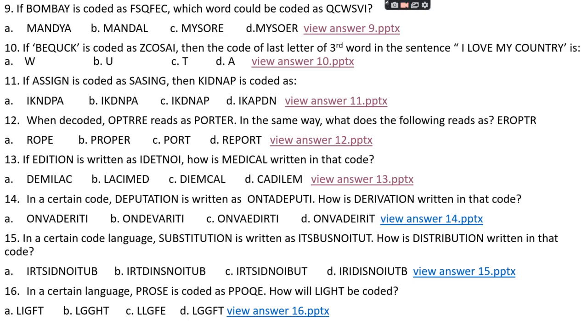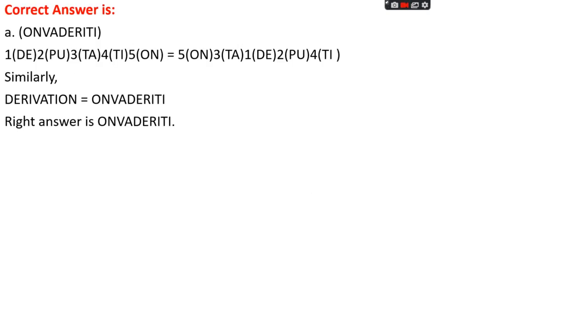Question number 14. In a certain code, DEPUTATION is written as ONTADEPUTI. How is derivations written in that code? Option A, ONVADERITI. Option B, ONDEVARITI. Option C, ONVAEDIRTI. Option D, ONVADEIRIT. The right answer is option A, that is ONVADERITI.